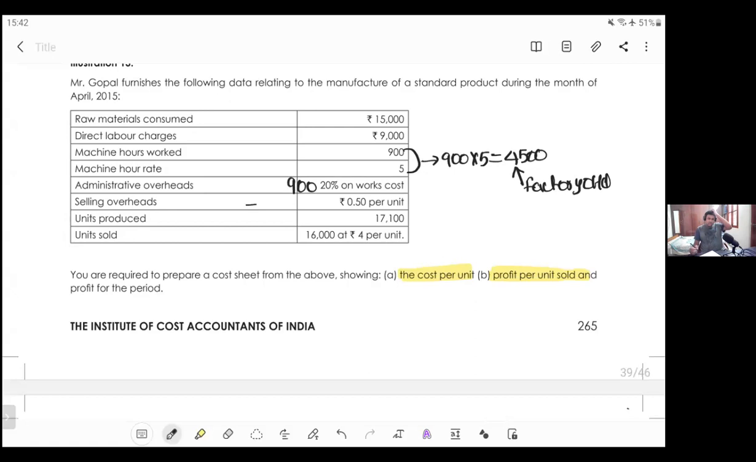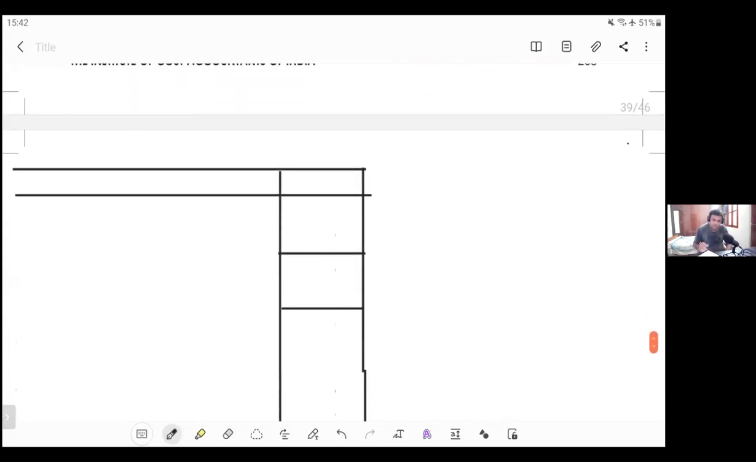He's asking you to calculate cost per unit and he's asking you to calculate profit and revenue. Let's do this question because it's quite simple question, so that it will help you to solve illustration. So exercise questions, 2 exercise questions are there. They'll help us to solve them. So let's make the cost sheet. Particulars and amount. Raw material consumed is directly given.